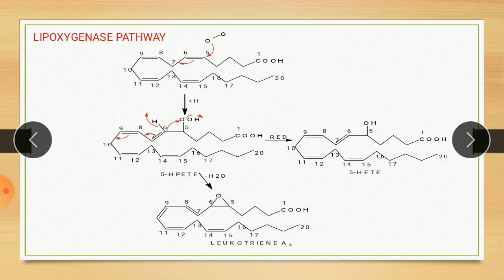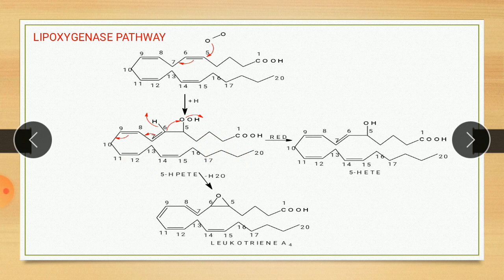The next pathway is the lipoxygenase pathway. So the enzyme here is lipoxygenase. It also involves 2 steps. There is first the formation of leukotriene A4. So here again the starting material is the same, that is arachidonic acid. Here again oxygen attacks, this bond shifted here like this. Then here there is a removal of a water molecule. So here arachidonic acid is converted into this compound, that is called as